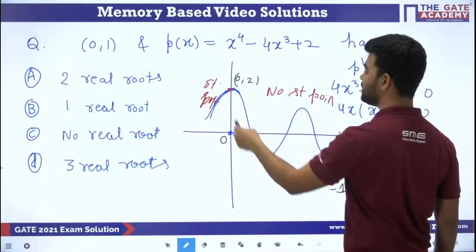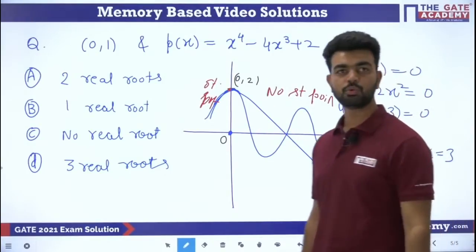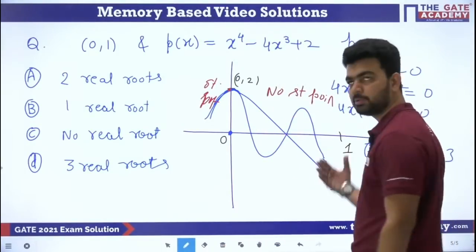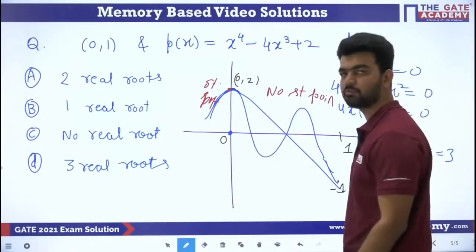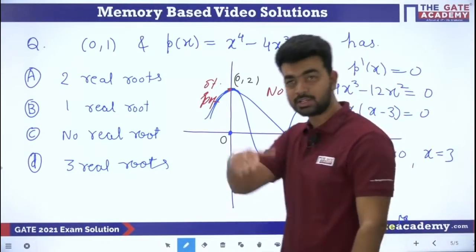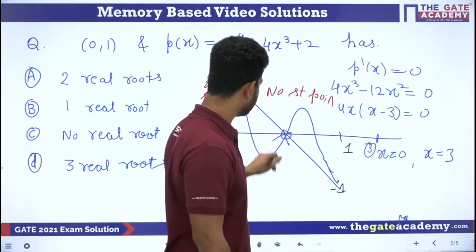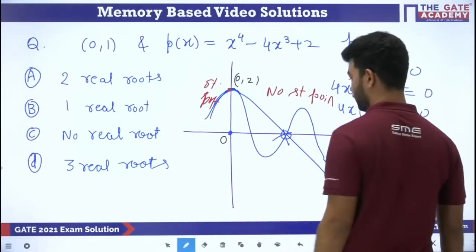What does it mean? It means that between 0 to 1, the graph will directly fall from 2 to 1. How will it come? What will be the shape? We don't know. Where will the root be? We don't know. But we can directly say that the graph will be decreasing from 0 to 1. So we can say that there will be only one root here.